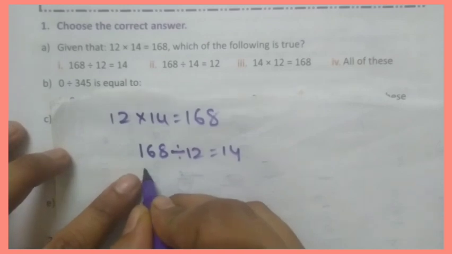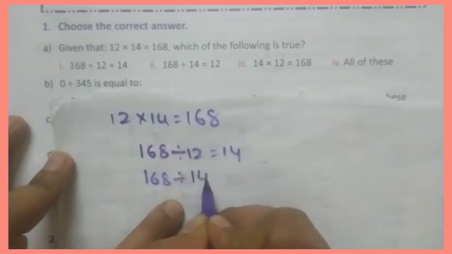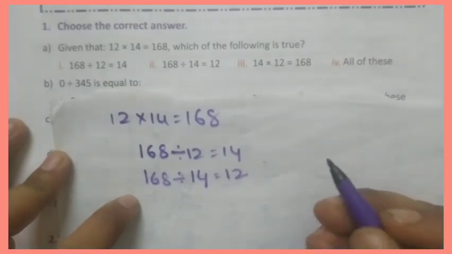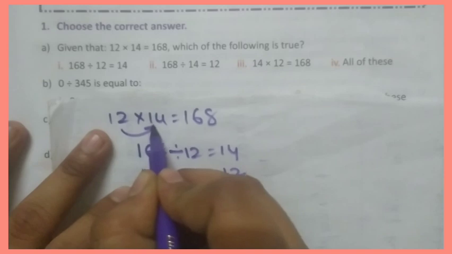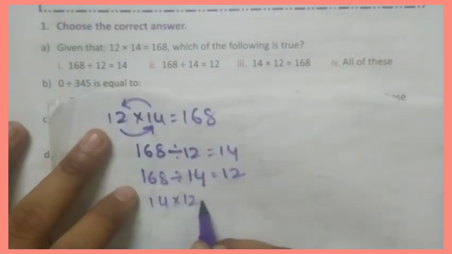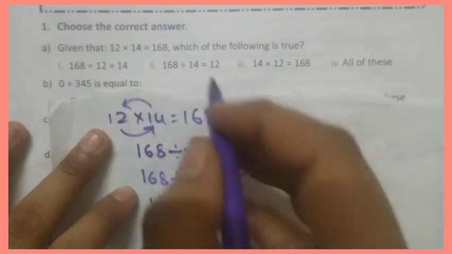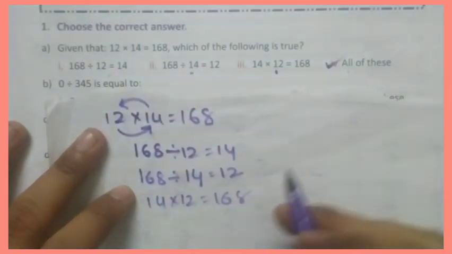One more division fact, 168 divided by 14 equal to 12. And we can also write multiplication, properties of multiplication. In that we learned 14 into 12 is also 168. Look here, these three options are there, so all of these are correct.